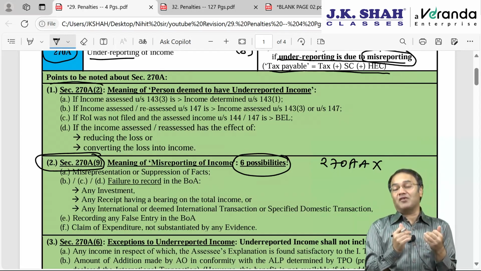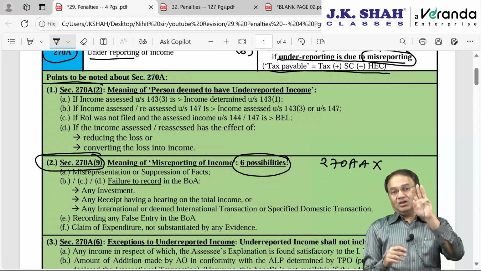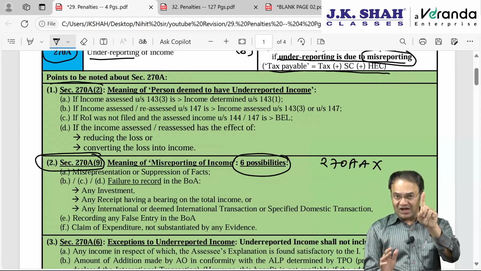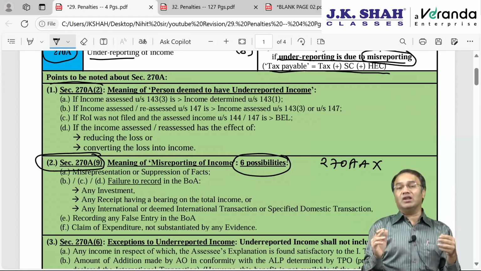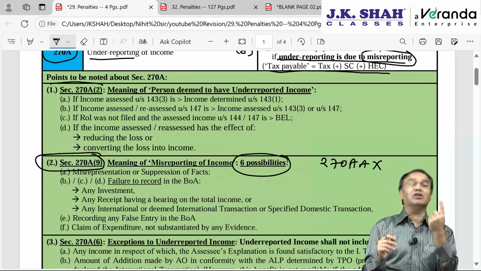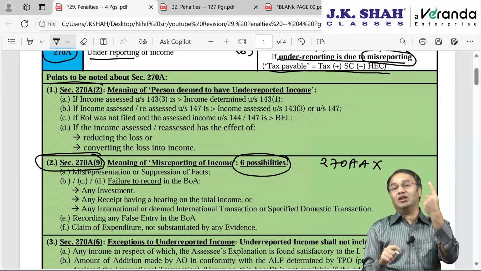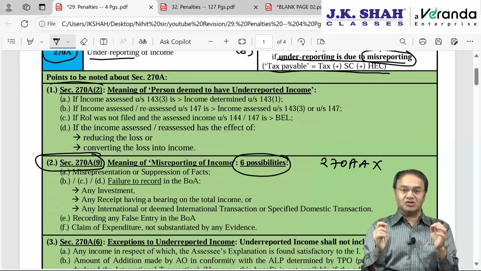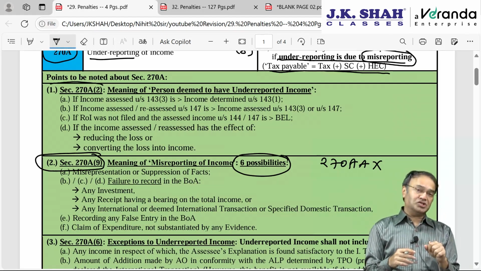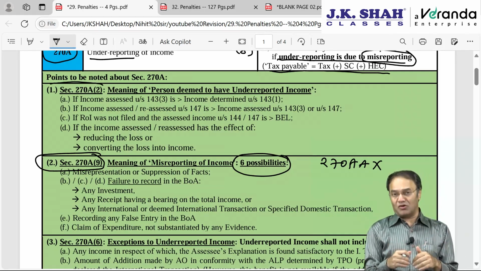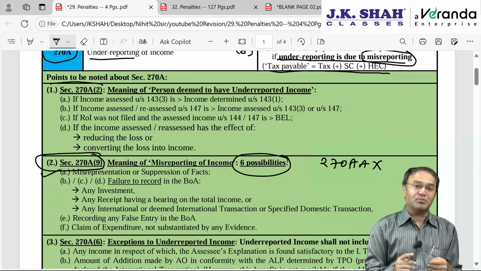The 6 possibilities of under-reporting due to misreporting. First, misrepresentation or suppression of facts. Certain items in the P&L account and balance sheet are wrongly represented. Say for example, the assessee has only one peon, but instead of claiming the salary of one peon, in his books of accounts and P&L he claims the salary of 3 peons. That is called misrepresentation of fact. Or the assessee has 50 lakh rupees of income, but discloses income of only 30 lakhs. That is called suppression of facts.